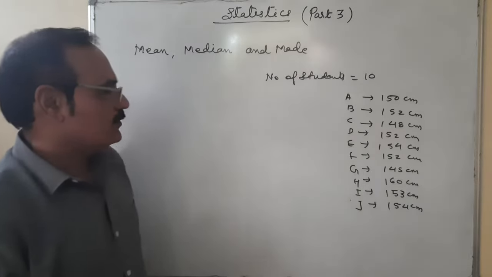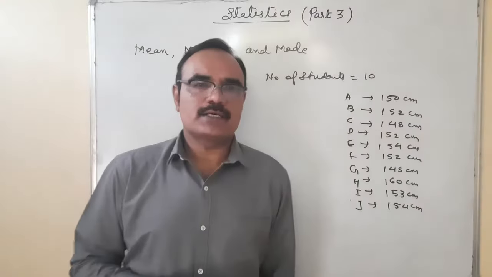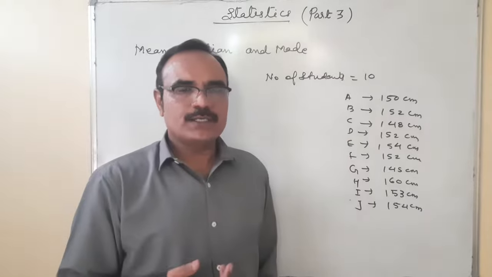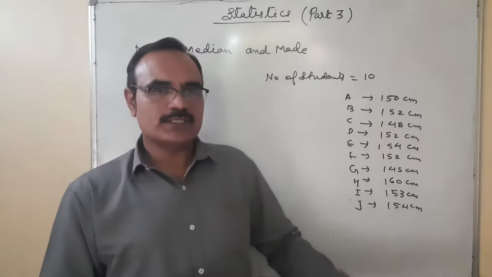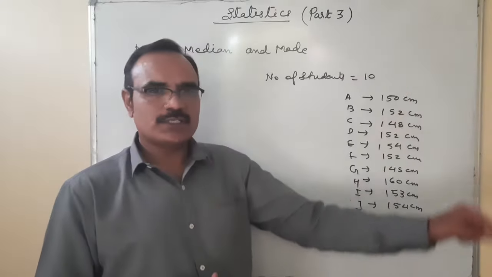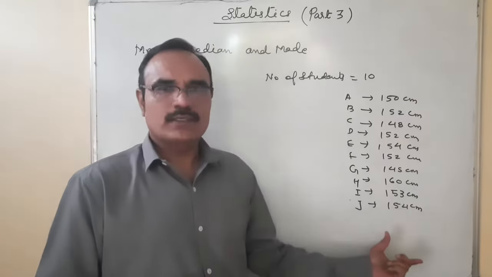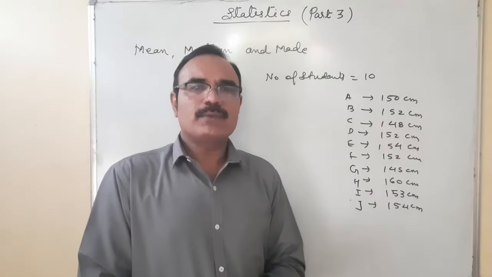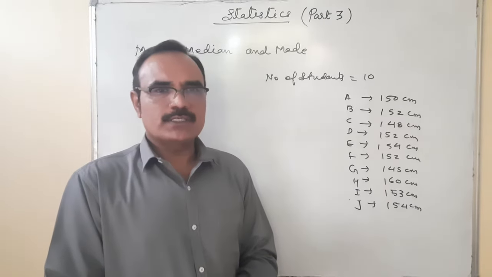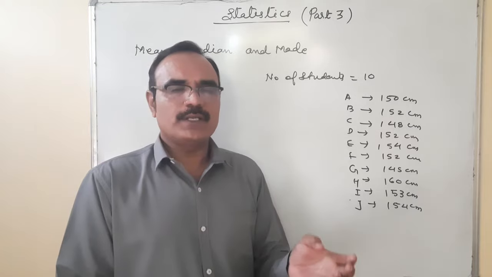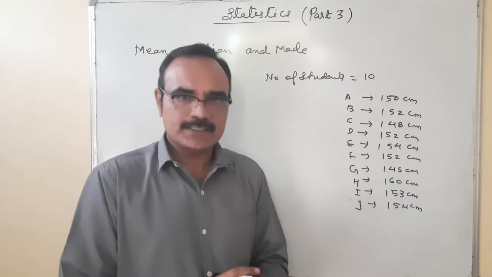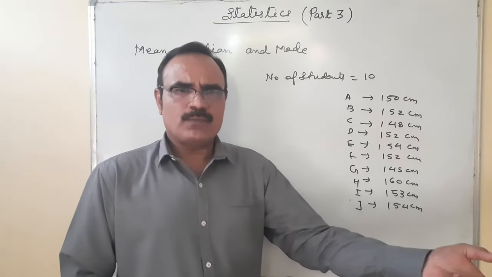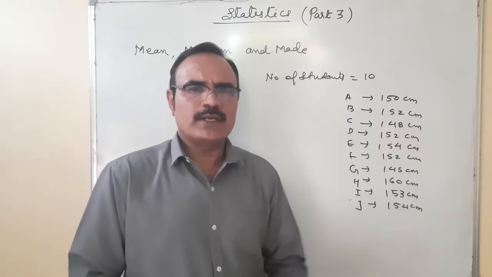What are these? These are the heights of these students of a particular class. There are 10 students I have selected, and I'll make a list of the measurements of their heights. We are finding the mean, median, and mode. I told you that mean, median, and mode are all part of the central tendency. That means we are finding the approximate middle value, or the most frequent value, whatever it is.